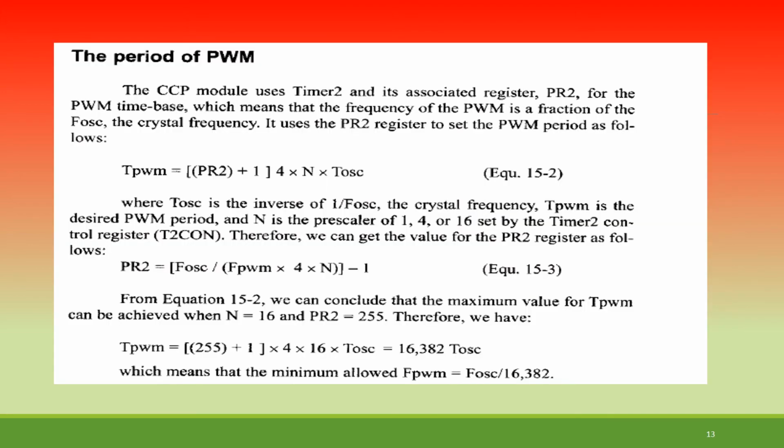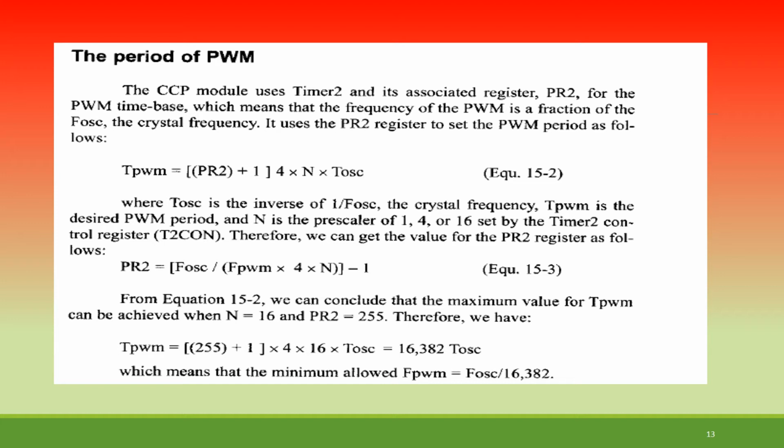As far as the period of the PWM is considered, the CCP module uses Timer 2 and its associated register PR2 for the PWM time base, which means that the frequency of the PWM is a fraction of the F oscillator, that is the frequency.